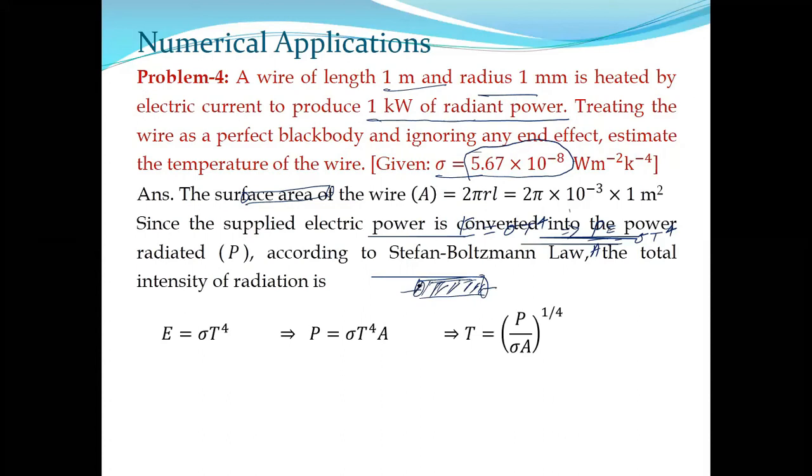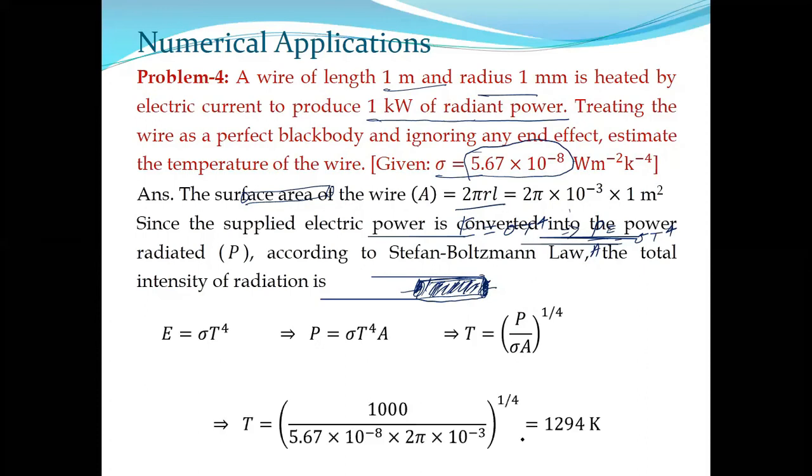That means we are ignoring this area and this area. So we have only considered the area marked like this. So this area is 2 pi RL. R and L are supplied. R is 10 to the power minus 3 meter, that is 1 millimeter, and L is given 1 meter. So put the value, you get the area. P is given, A you have estimated, sigma is known, 5.67 into 10 to the minus 8 SI unit. Put those values and estimate it.